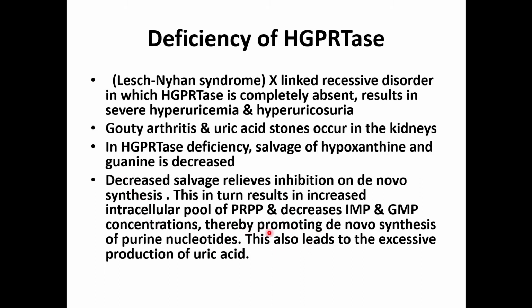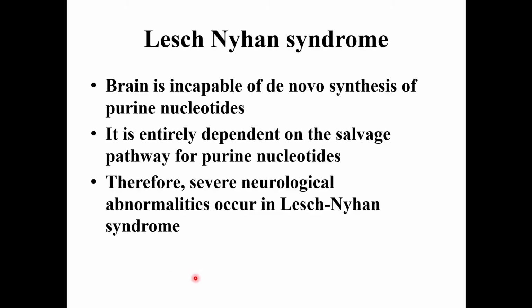So this promotes de novo synthesis of purine nucleotides. This would lead to more degradation and production of uric acid.